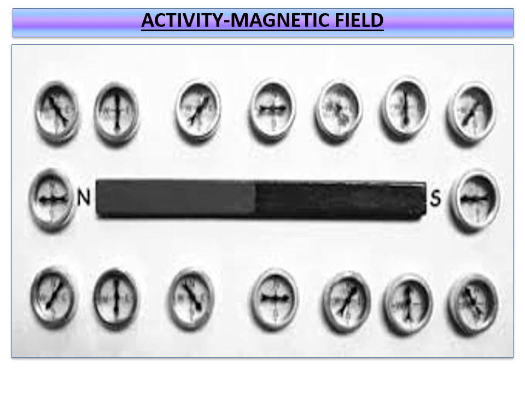Not only that, we can observe that the orientation of the needle changes from point to point around the bar magnet.